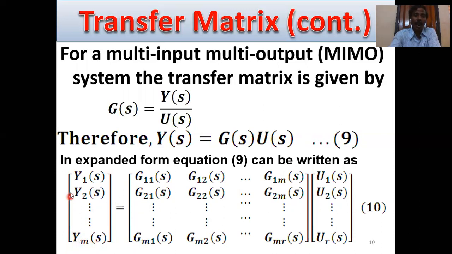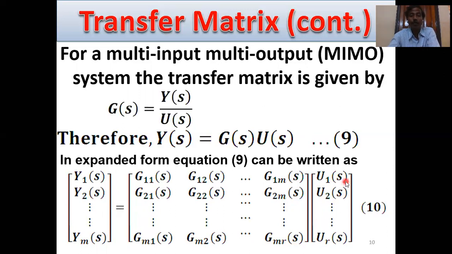That means this is an m cross 1 matrix, the left hand side output with dimension m cross 1. And this is G(s): G11(s), G12(s), up to G1r(s), then G21(s), G22(s), up to G2r(s), and Gm1(s), Gm2(s), up to Gmr(s). So this is an m cross r matrix.